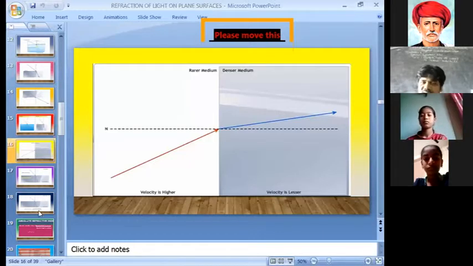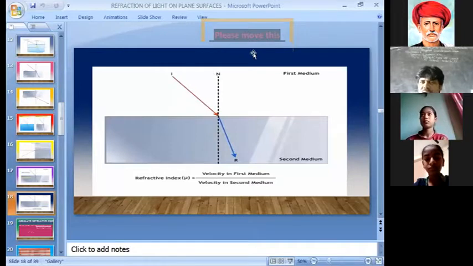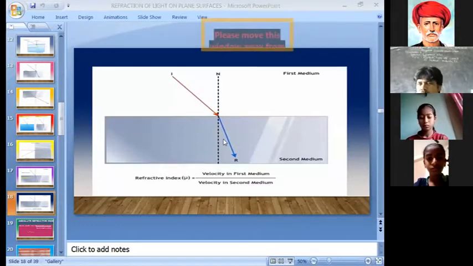Here, if light travels from the first medium, that is air, to a second medium, suppose water or glass, whatever it may be, the speed of the light decreases in the second medium.